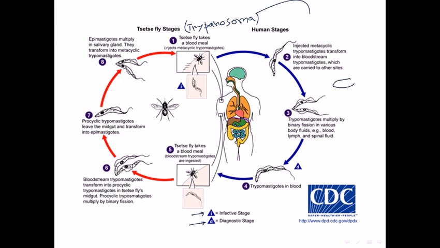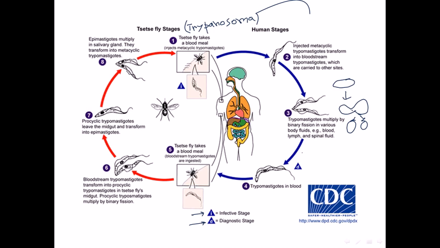Binary fission means, remember, if this is a cell, it will make a pinch like that, and then it will divide into two cells. So it's a kind of simple division like bacterial cell division. So it multiplies by binary fission in various bodily fluids like blood, lymph, and spinal fluid also. Usually they multiply in the blood and lymph nodes, and they are stored in the lymph node, and they are moving through blood and lymph vessels.